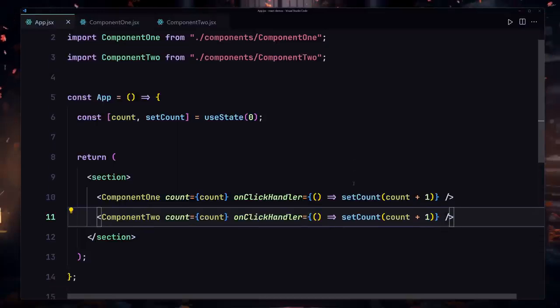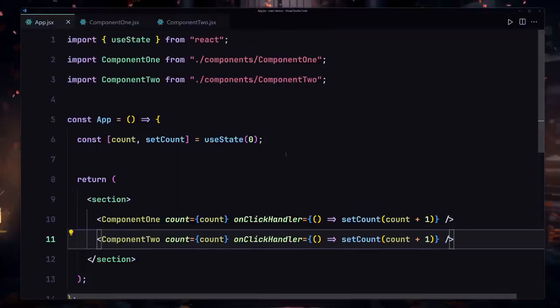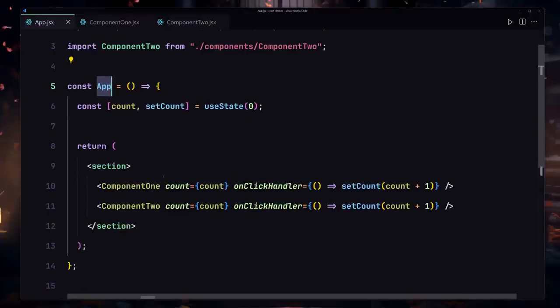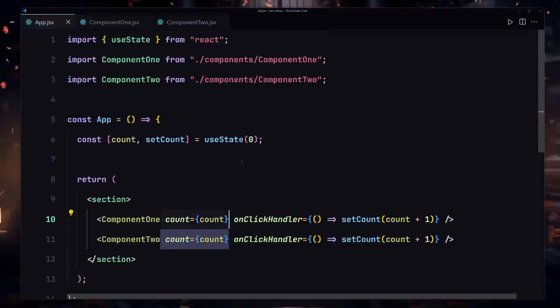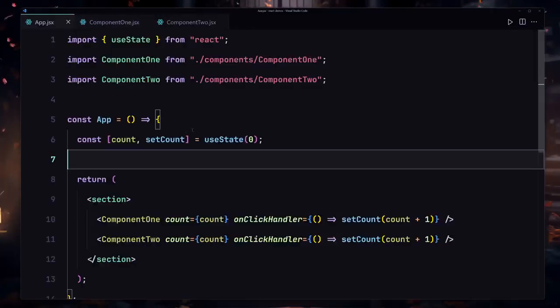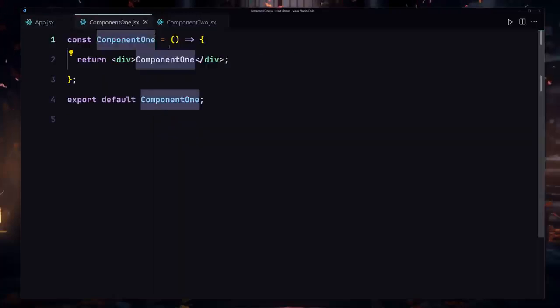So I'm going to save my file. Let me just say that once again. We are defining our state inside the app component, and we are now sharing that with component 1 and also component 2 by using this prop system. Now inside my component 1, we can totally destructure and use our state from the app component inside component 1.